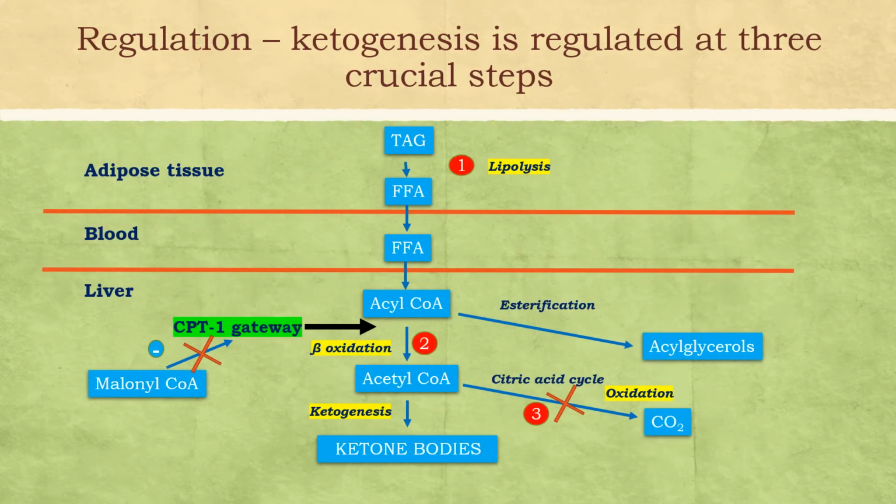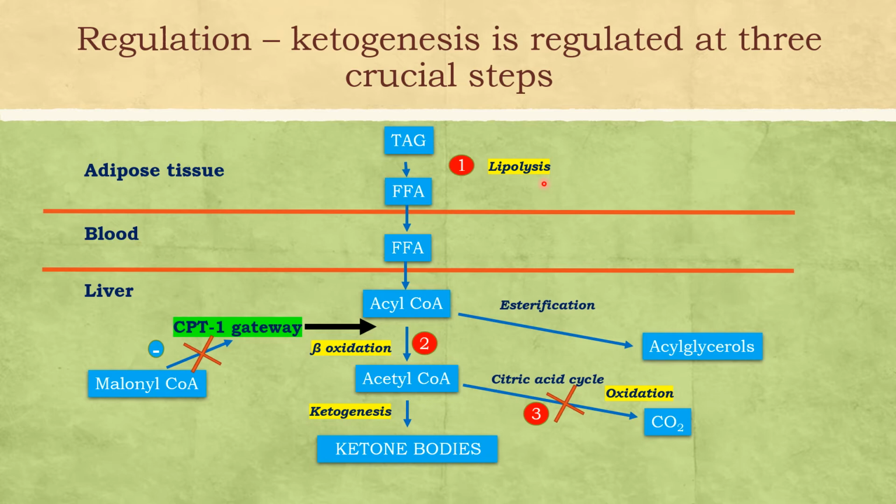Now we will look at the regulation of ketogenesis. Ketogenesis is regulated crucially at three important steps. One is at lipolysis, second is at the level of beta oxidation, and third is at the level of oxidation of acetyl-CoA. So the conditions which increase lipolysis, for example, insulin deficiency.